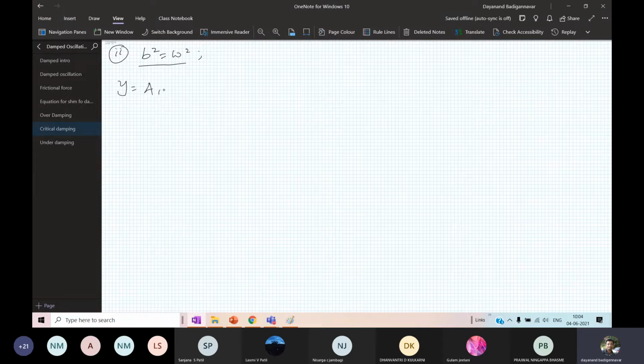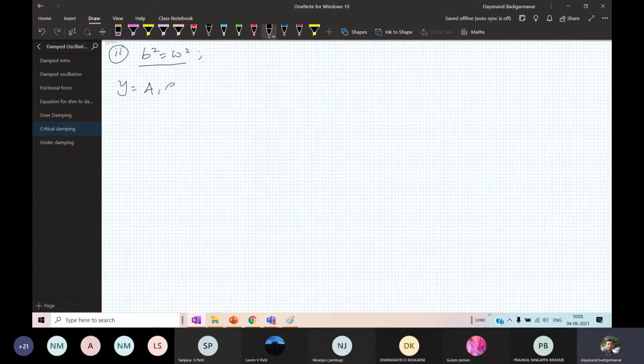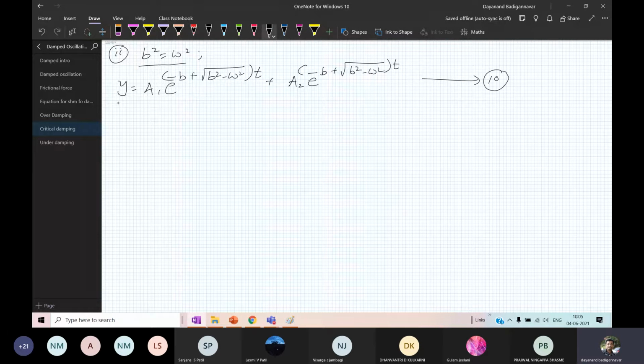So it is A1 into exponential of minus b plus root of b square minus omega square into t, plus there is a second term, a2 into exponential of minus b plus root of b square minus omega square into t. So this is equation number 10. This is the displacement equation. Okay, so we know that it is the displacement for a damped oscillation.